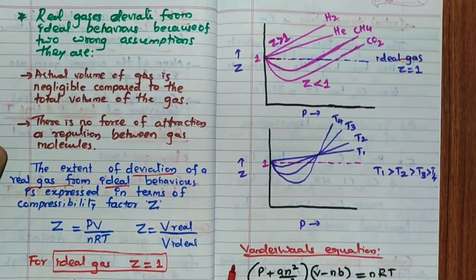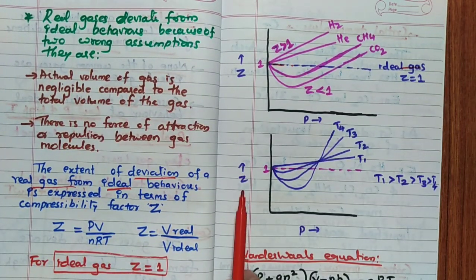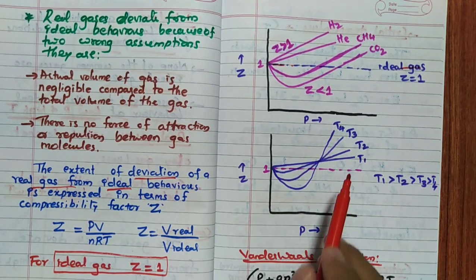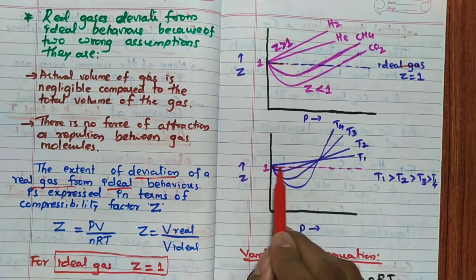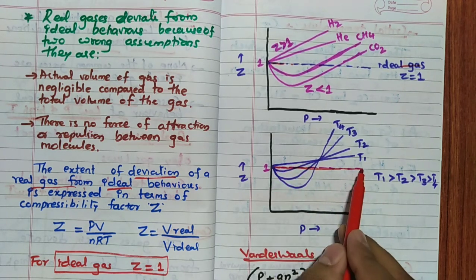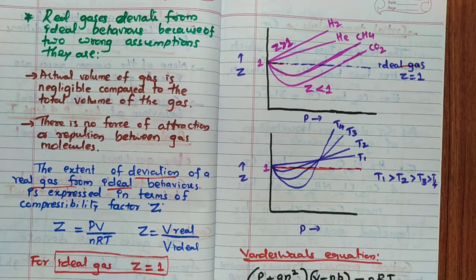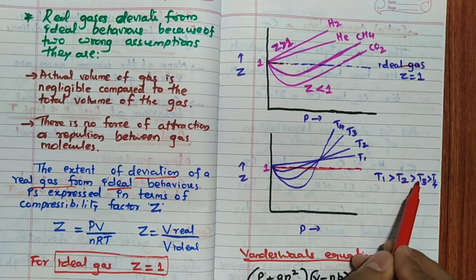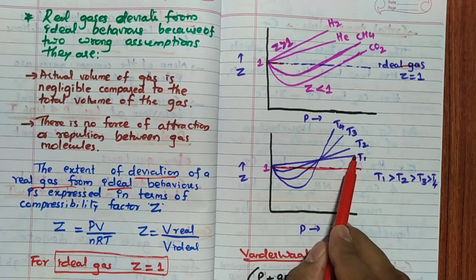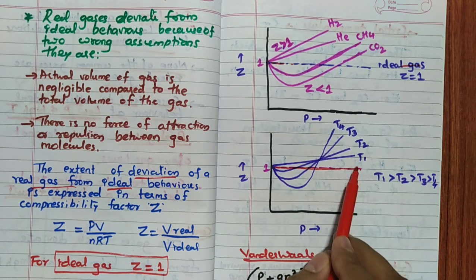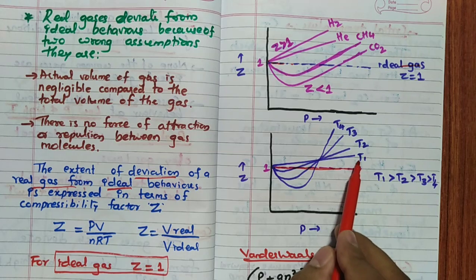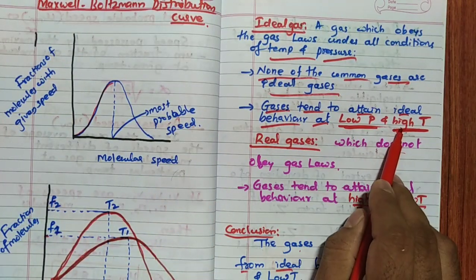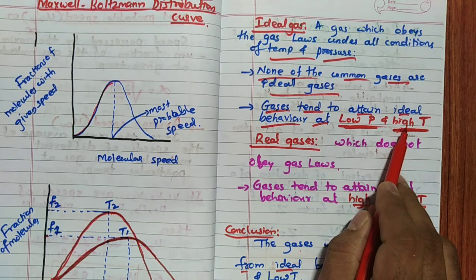So remember that. Then, if I consider Z against P by taking different temperatures, here I will show you. These are all real gases. When the graph becomes parallel to the x-axis, we can say that is ideal behavior. T1 is more than T2, more than T3, more than T4. So this temperature is more, because of that it is nearer to the ideal behavior. Temperature is more, real gas will be nearer to the ideal behavior. To attain ideal behavior, high temperature is needed.